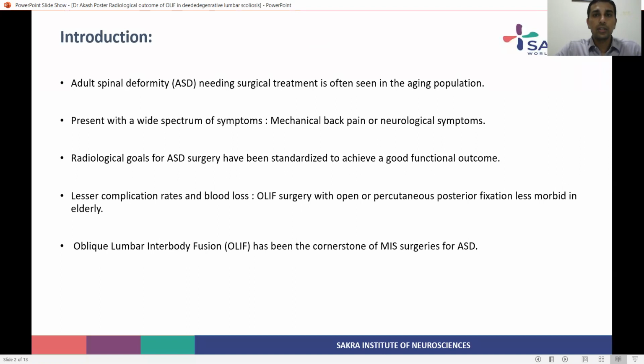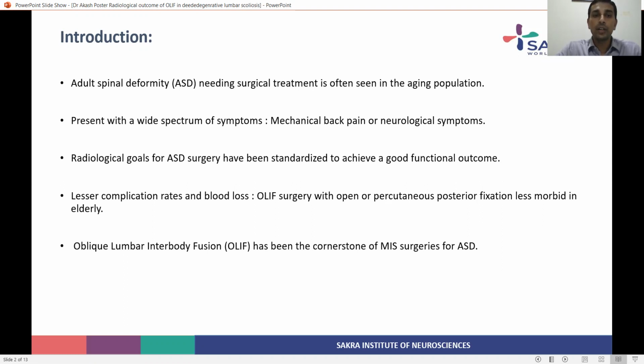Just to give a brief introduction, adult spinal deformity correction is mainly done in the aging population, and many will need surgical intervention. They can present with a wide spectrum of symptoms, from mechanical back pain to neurological symptoms, even with deficits. With certain radiological goals in deformity correction, a good functional outcome can be obtained.